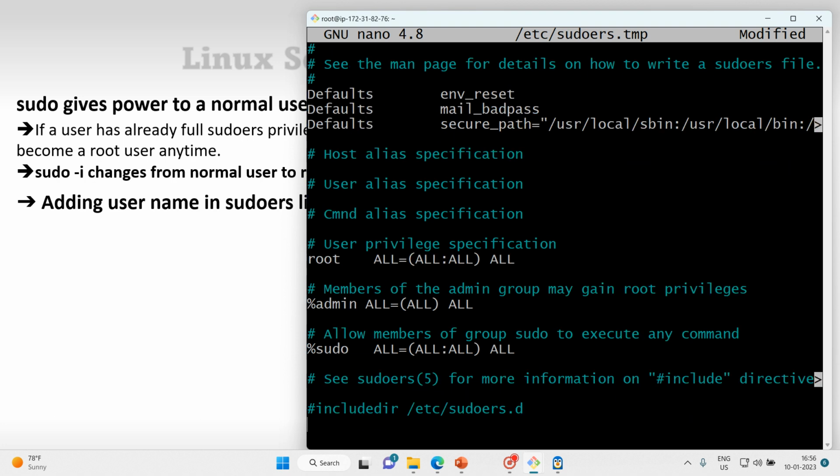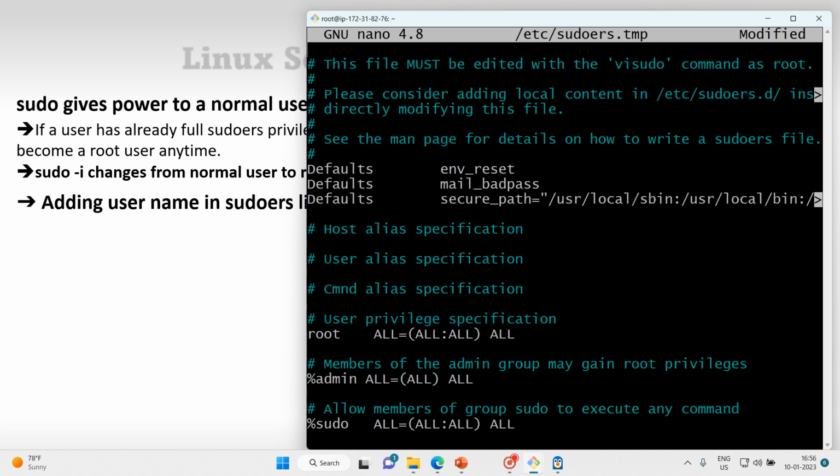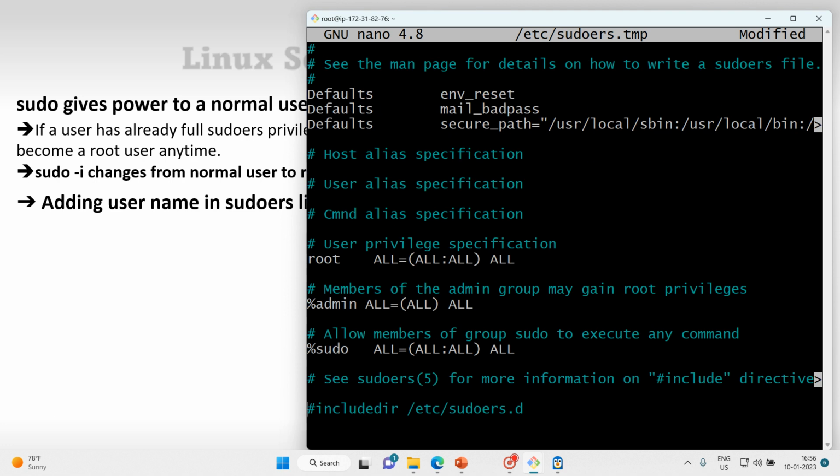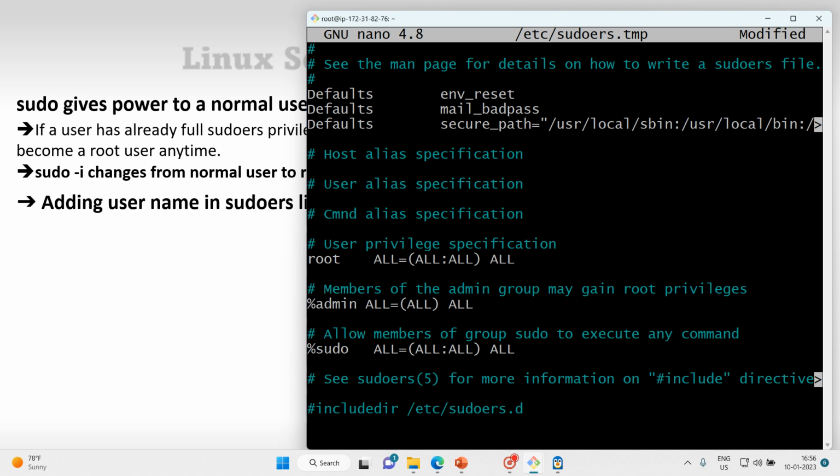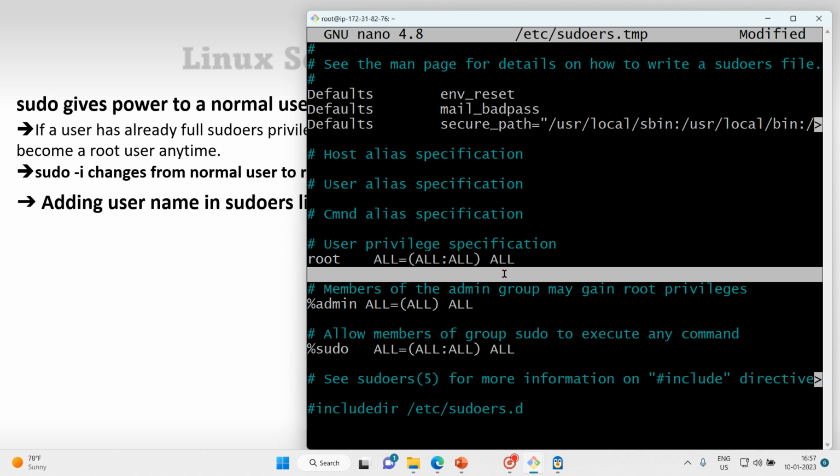So this is our sudoers file. If you want to do any modifications, if you want to add a regular user as a sudoer, what you have to do is just add the regular username below the root user, so that he can become a sudoer.